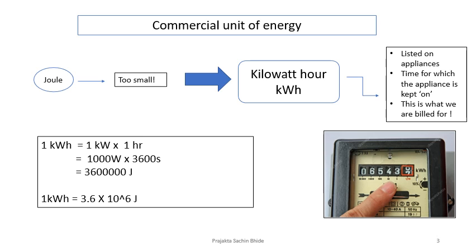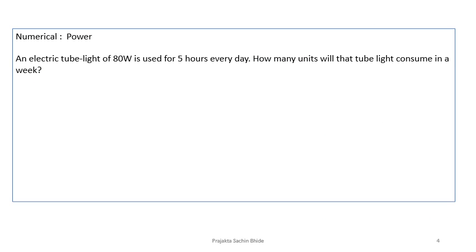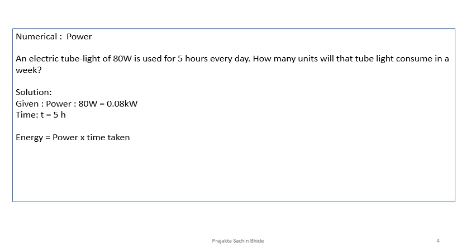Okay, numerical on power. An electric tube light of 80 watts is used for 5 hours every day. How many units will that tube light consume in a week? We know power is 80 watts. The other value that is given is in hours, so we need to convert this watts into kilowatts. So this is 0.08 kilowatts. Time, we know it is 5 hours.